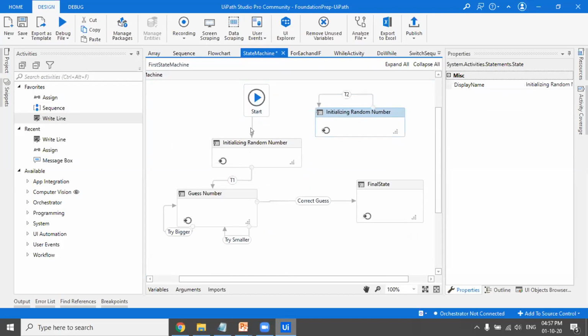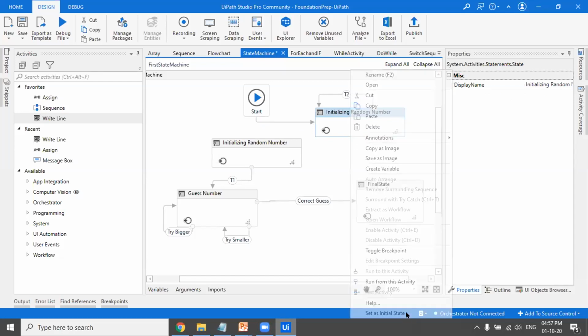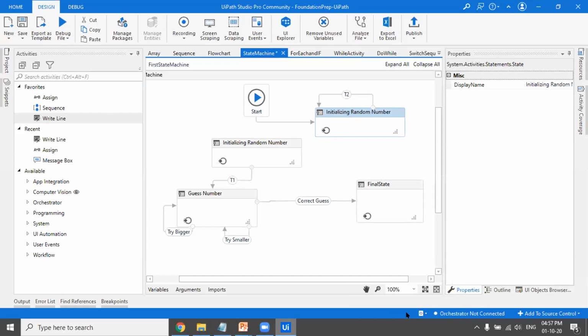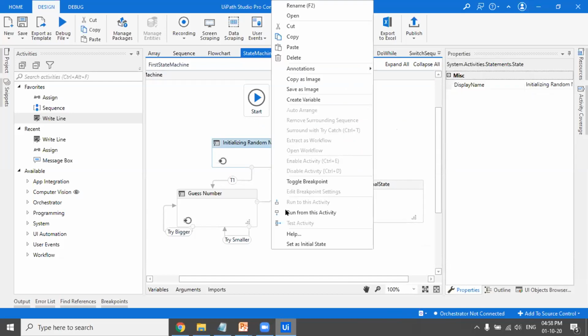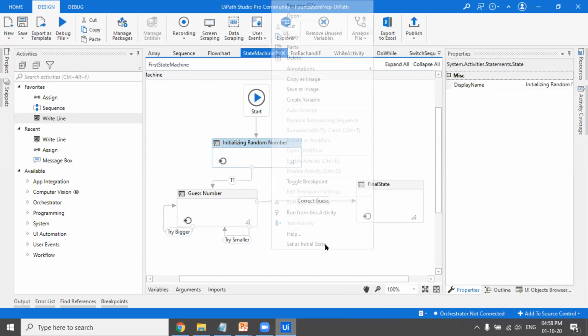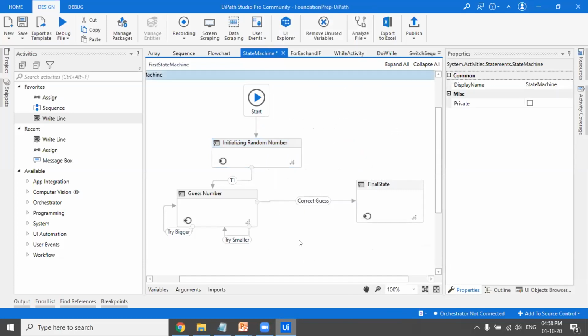But if I remove this, then you would get the option. So there can only be one initial state. Or you can just right click on it and use Set as Initial State. But all other states can be n numbers. So I am having only one initial state, but I'm having two other states also. What this particular thing is going to do is more like a game. I'll execute it and then you'll be able to see.